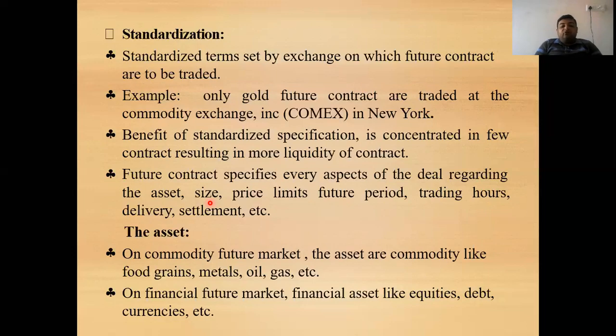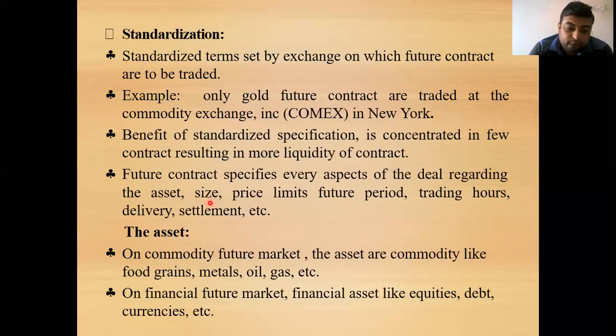Second is price limits for the future period. Price limits are set by the exchange, so that the price should not go beyond a particular defined price, and also should not fall below it. Next is trading hours, for how many hours during the day the stock will be traded, how the delivery of the commodities is to be done, and how the settlement is done, etc.